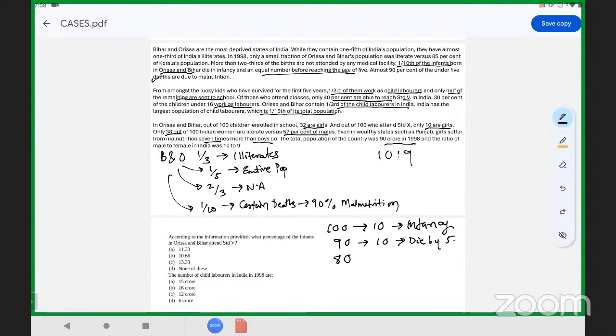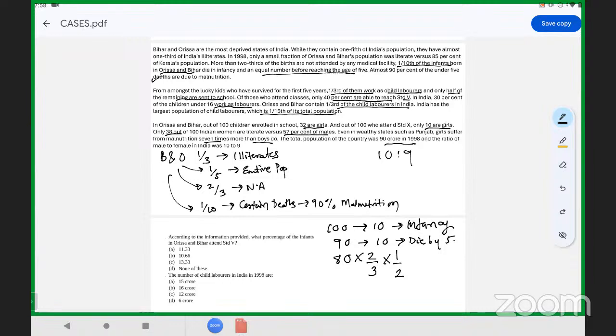So now, if one third go for child laborers, which means 2/3 of the population is lucky enough to go to the schools. Okay, now only half of the remaining students are sent to the school. So now 100 में से 10 चला गया, फिर again 10 चला गया, because 20, that is 2/10 died in infancy and died by the age of 5. Now we have remaining 80, out of which 2/3 are only lucky that they don't work as child laborers. But those who are lucky that they don't work as child laborers, only half of them, that is 1/2, get the opportunity to go to the school.